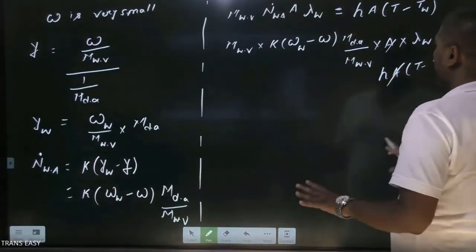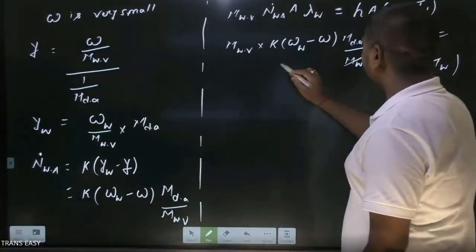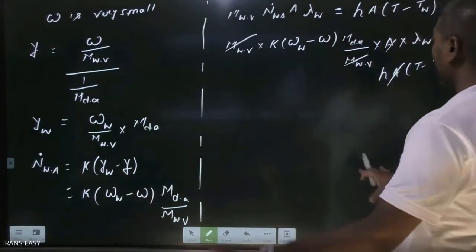A cancels, molecular weight of water vapor also cancels.